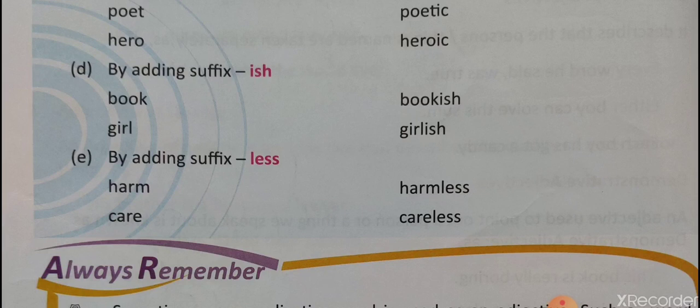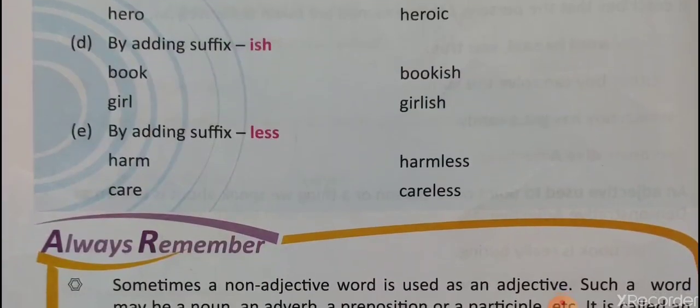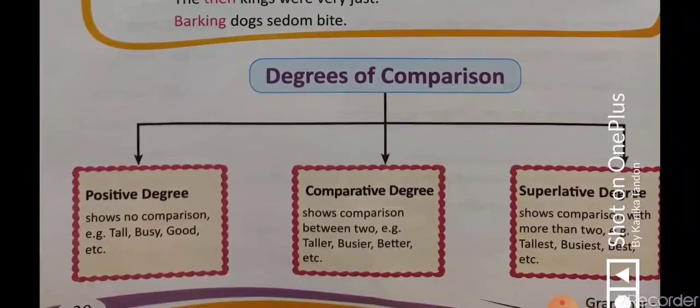Next is by adding less. This is very easy. Harm becomes harmless. Care becomes careless. Use becomes useless. These are the adjectives that we make by adding suffixes to them. Now next one is degree of comparison. This is very important for your daily life usage of English. In degree of comparison there are three degrees: first is positive, second is comparative, and third is superlative.